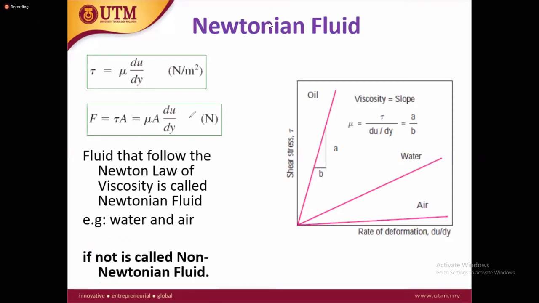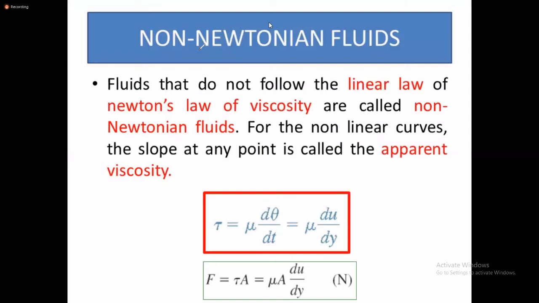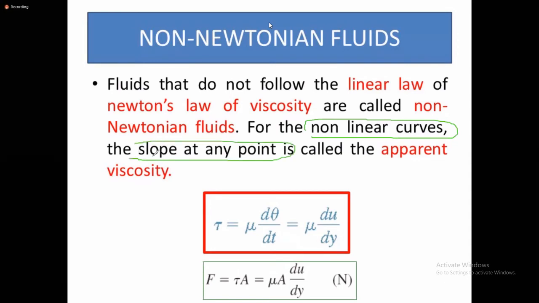So you see here, non-Newtonian fluids do not follow the linear law of Newton's law of viscosity, where the slope is constant. Here no slope is constant. For such examples, the fluids may have non-linear curves, or you can say they have different slopes. Slopes are not constant. I mean slopes are different at different points. Those fluids are the non-Newtonian fluids. Now I can give you an example.